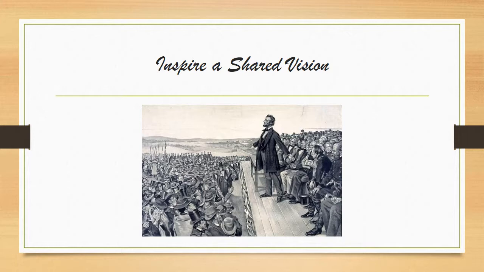Abraham Lincoln inspired a shared vision by presenting the Gettysburg Address. In this picture, he's actually presenting this to over 15,000 people. This speech was dedicated to the Founding Fathers' vision and all who served and died in the Union. The purpose of his speech was to present the idea that all men are created equal. So his vision was pretty much that the Union would have peace from then on out.